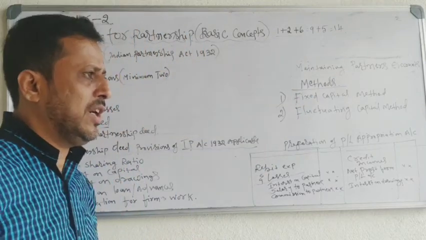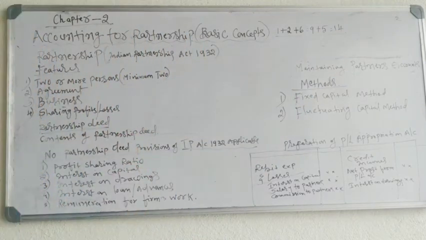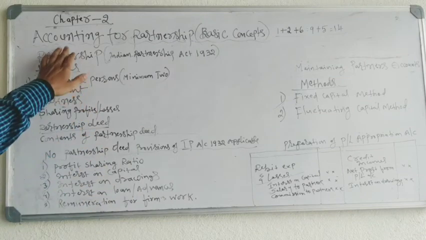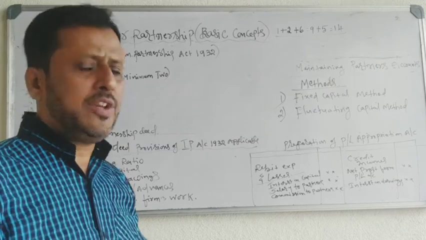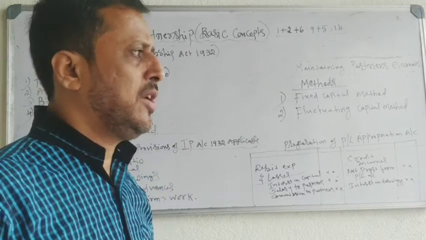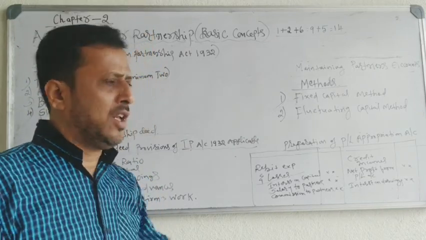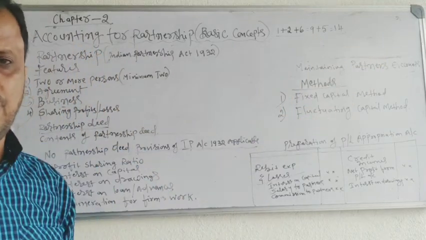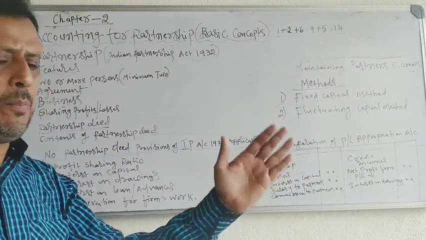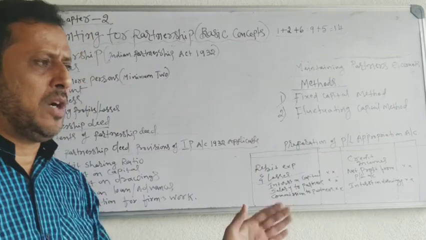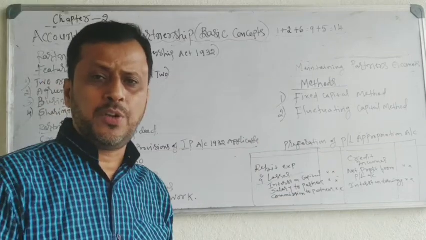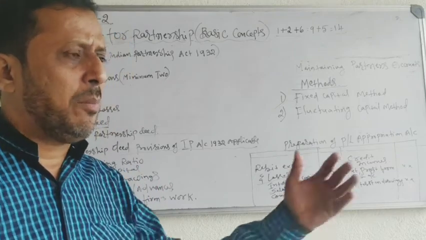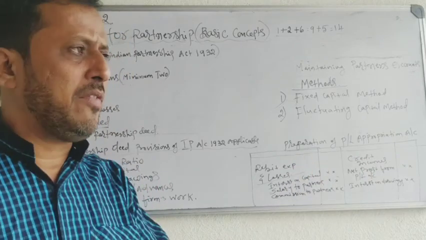Let's start with the basic concepts of the partnership firm. First we will take the partnership firm. What do you mean by partnership? You studied in first PUC business studies that there are different forms of business organization: sole proprietorship, partnership firm, joint stock company, cooperative society, public sector organizations, private sector organizations.